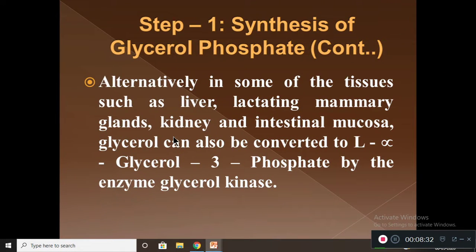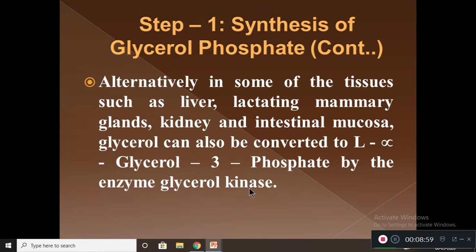That is step 1. Further, the alternative method for producing glycerol phosphate. In some tissues such as liver, lactating mammary glands, kidney and intestinal mucosa, glycerol can be converted to levo-alpha glycerol 3-phosphate by the enzyme glycerol kinase.